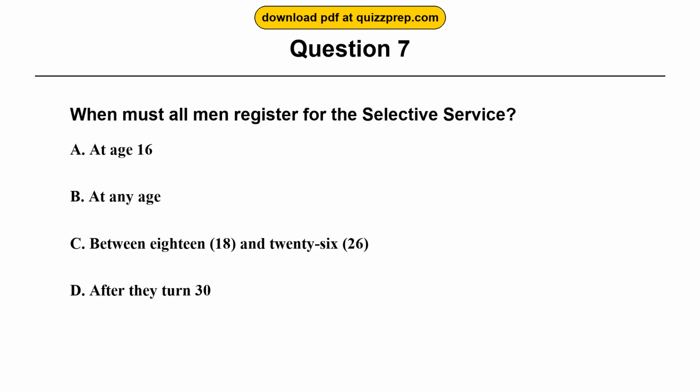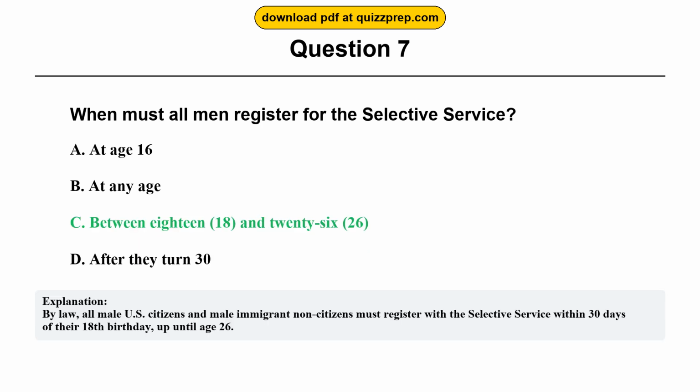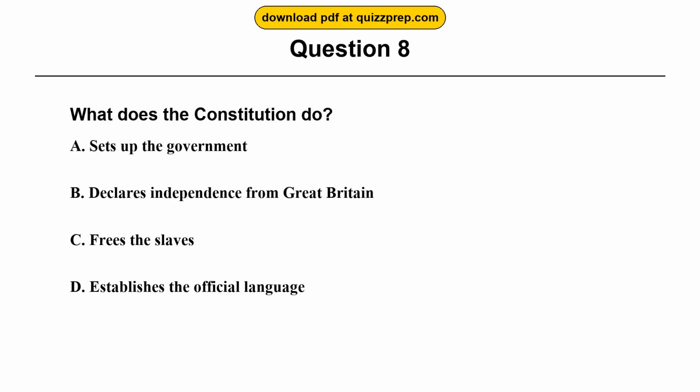Question 7. When must all men register for the Selective Service? Option A. At age 16. Option B. At any age. Option C. Between 18 and 26. Option D. After they turn 30. The correct answer is option C. Between 18 and 26. By law, all male U.S. citizens and male immigrant non-citizens must register with the Selective Service within 30 days of their 18th birthday, up until age 26.